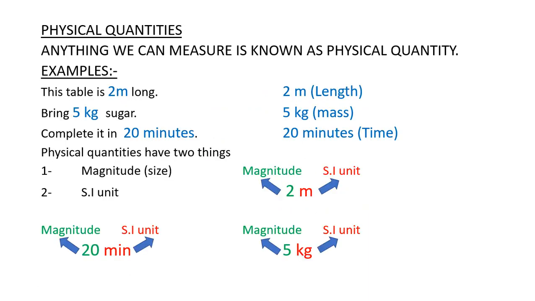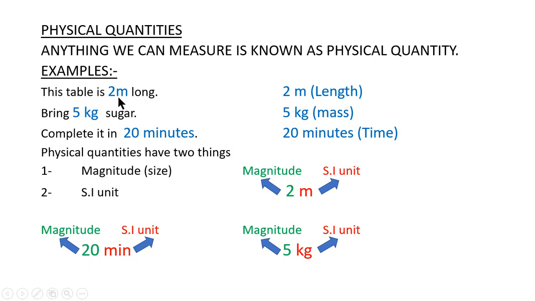Okay, so students, we do a lot of measurements in our daily life. I'm giving a few examples here to explain physical quantity. Okay, let us discuss the examples first. Now this table is 2 meter long.